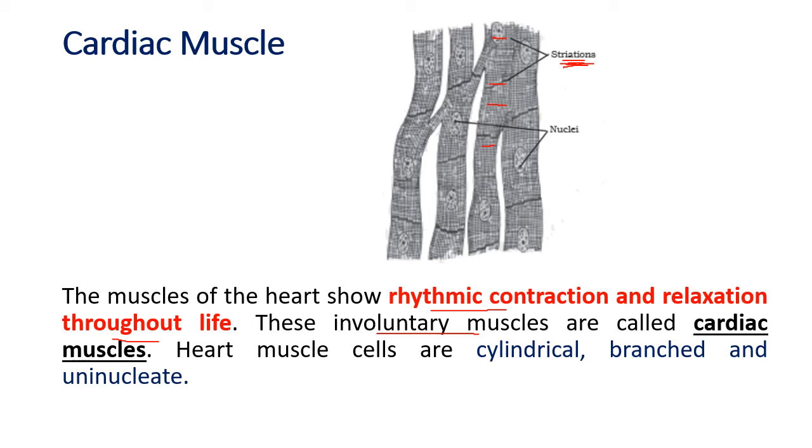These are again cylindrical like the striated muscle, but these are branched. The striated ones are unbranched, these are branched. You can see branches are formed. There are connections between the cells by branching, and they are uninucleate. So you can see the cardiac muscle has got the properties of both. It is cylindrical like the striated muscle, but uninucleate like the unstriated muscle. It is involuntary like the unstriated muscle, but it has striations like the striated muscle, and this is branched.